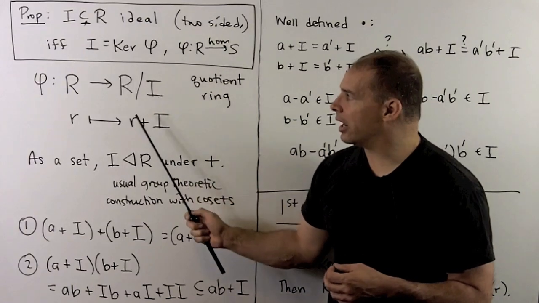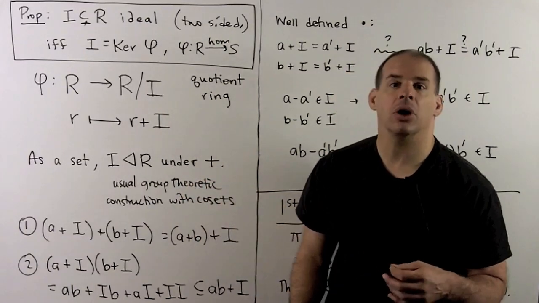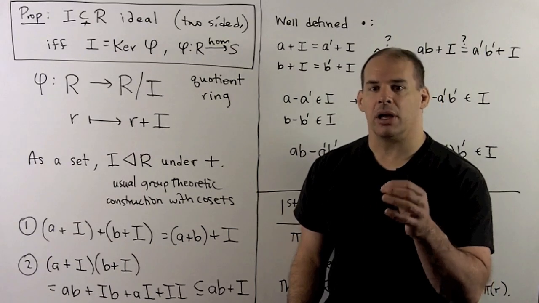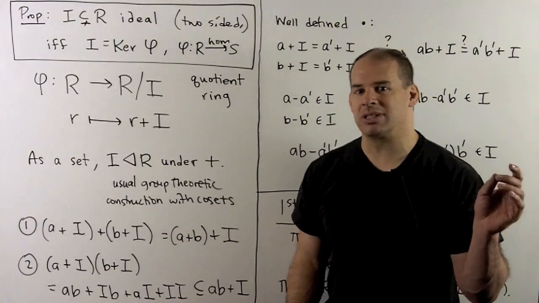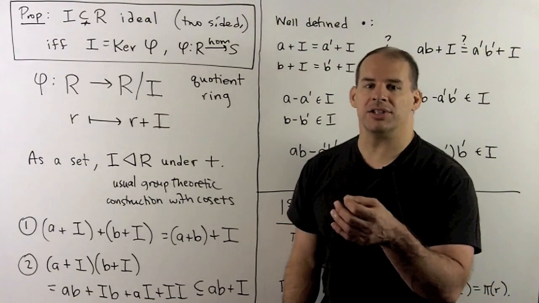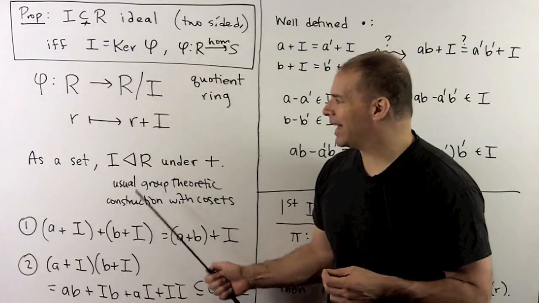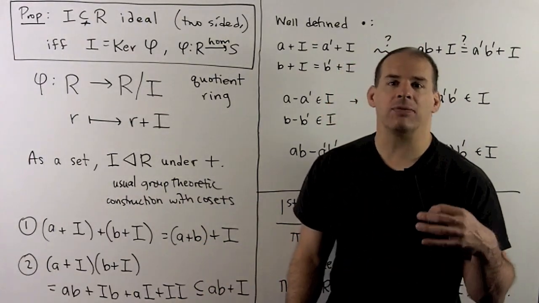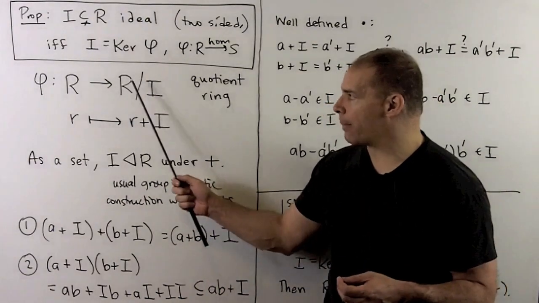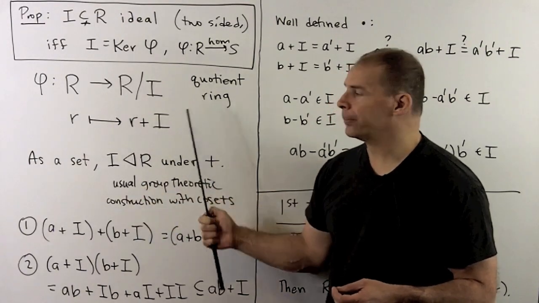Now, the idea here, okay, we're given a ring R and an ideal I. R has an addition and multiplication, and if we forget about the multiplication, what's left over? R is an abelian group under addition. We also have that I is a normal subgroup in R under addition, so I can form the coset space R mod I. So this is just group theory.